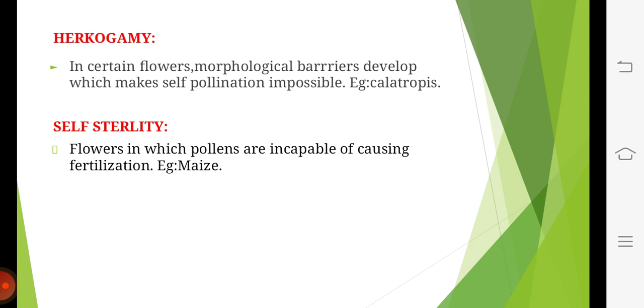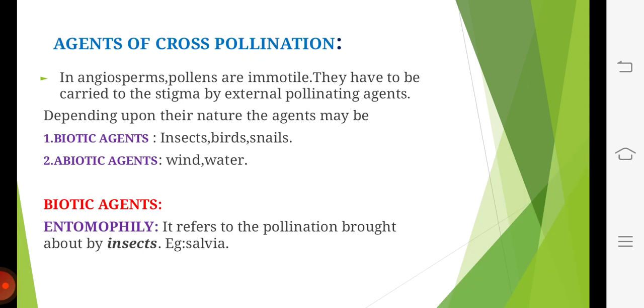Self-sterility. It includes many hermaphrodite organisms. Male and female cells are produced by the same individual but are unable to form the zygote. Agents of cross-pollination. Pollen grains are immobile, so they need external agents to move. Biotic agents and abiotic agents.